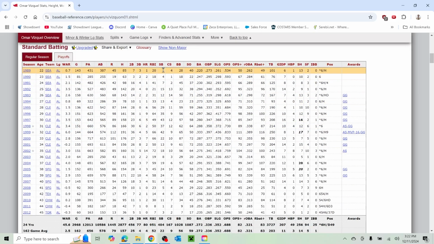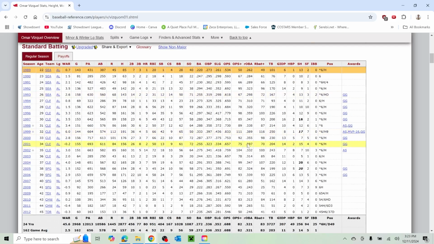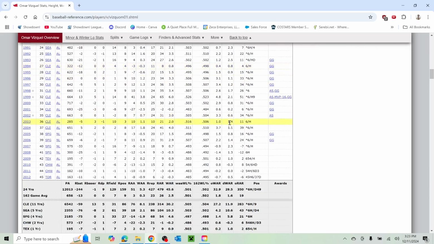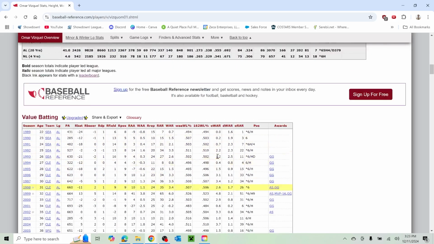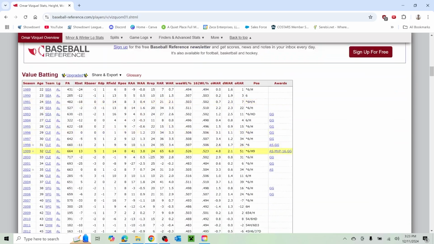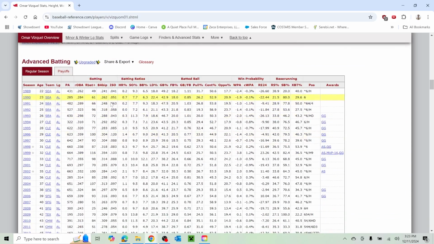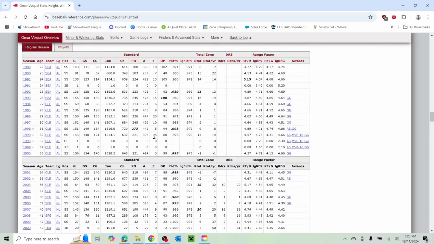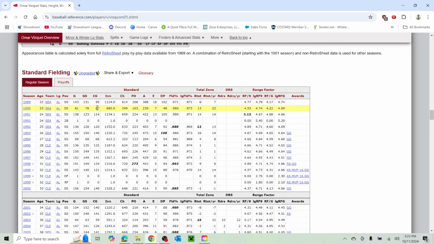Man, Vizquel was one of the best, in terms of just sheer hands. He was so good with his hands. Incredible defensive shortstop. Yeah, look at these D-WAR numbers. If you're up over 2 in defensive WAR in any year, that's ridiculous. See how many errors he made, if it'll tell me here. Fielding, that's what I want.